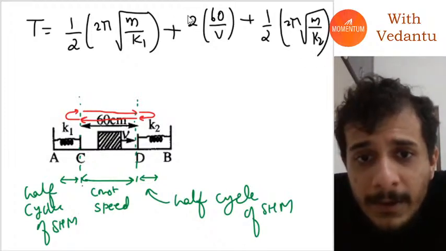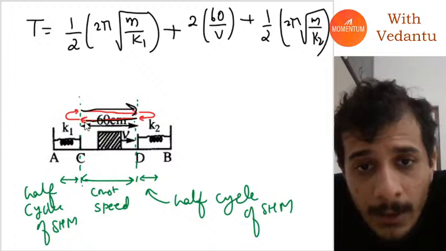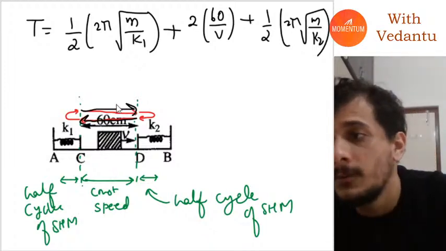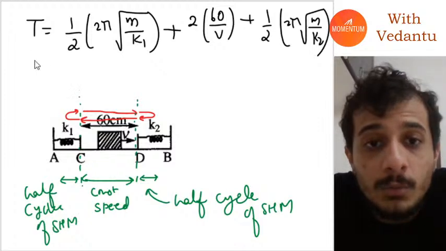Now, why did I multiply it 2 times? Because it will travel at constant velocity 2 times in one cycle.